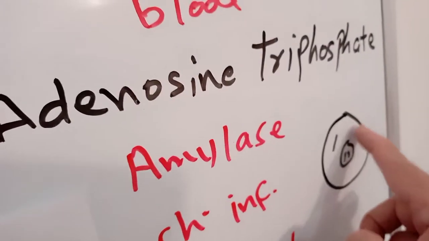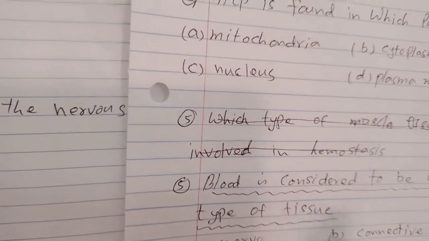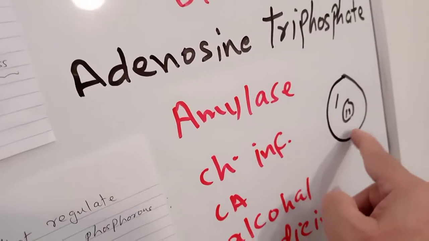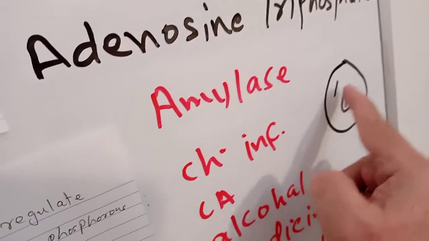This one. And number 3 is nucleus, that is present in the center, which contains chromosomes, and then plasma membrane is a membrane of the cell that covers the cell. This one, the outer membrane, that one, that is known as cell membrane. This is nucleus, this is cell membrane, outer one, and this is mitochondria.